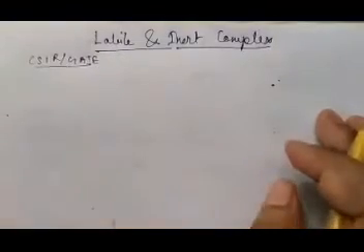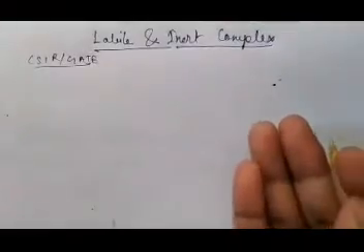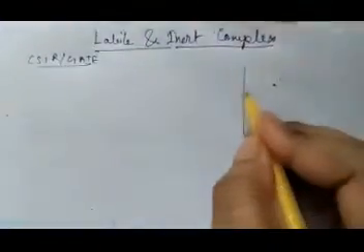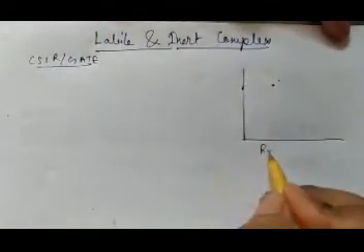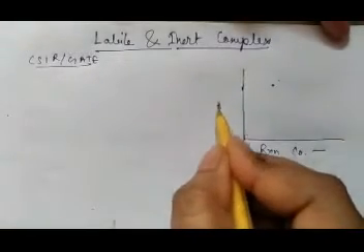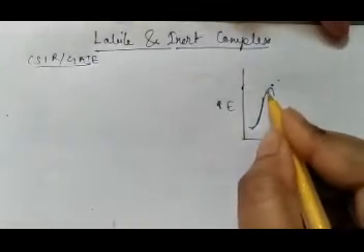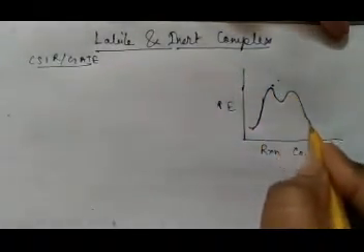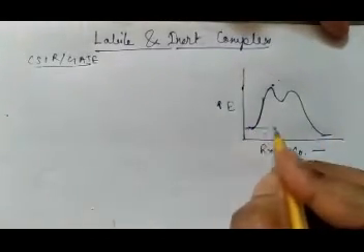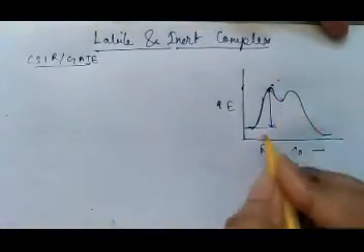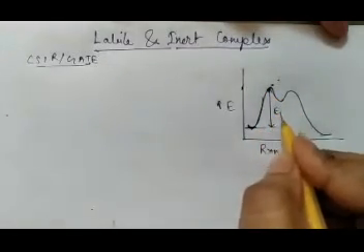Okay, now how experimentally is a complex called labile or inert? See, to perform any reaction, how does a reaction go? If this is the reaction coordinate and this is the energy level, then we know that the reaction goes like this. It will go through some transition state and then an intermediate, and then finally it will form a product. So for a reaction, this is called activation energy, from the ground state of the reactant to the transition state energy level.